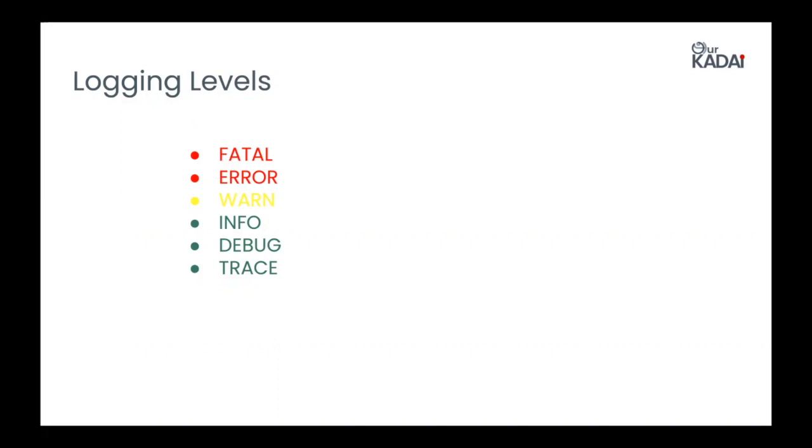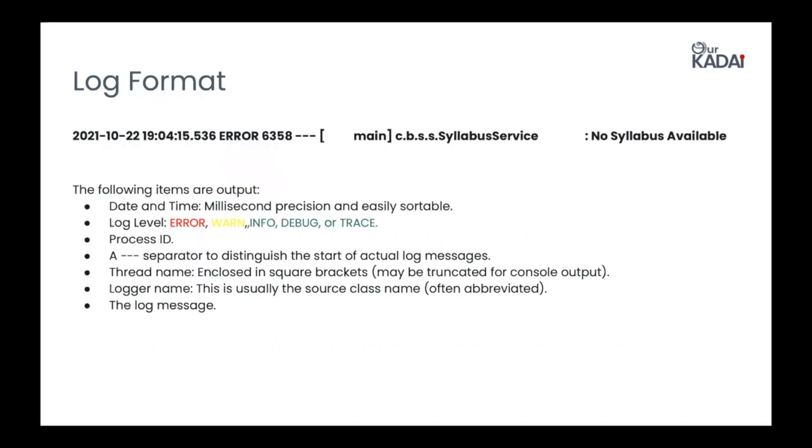So these are the basic logging levels, and this is a simple format of a log message. Here you can see the date and time, with millisecond precision. Next is the log level, and here it is the error log level. Next, the process ID is shown here, and a separator just to distinguish what the actual message is going to be. Next is the thread name, included inside square brackets. Next is the logger name. This c.b.s.s syllabus service is the logger name, and then the logging message. So this is the simple log format.